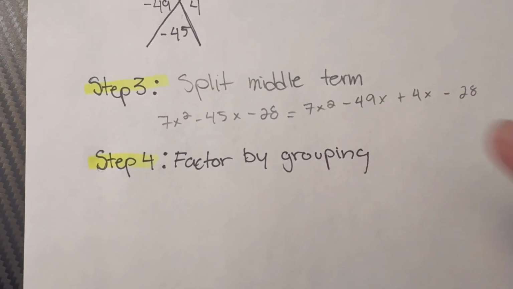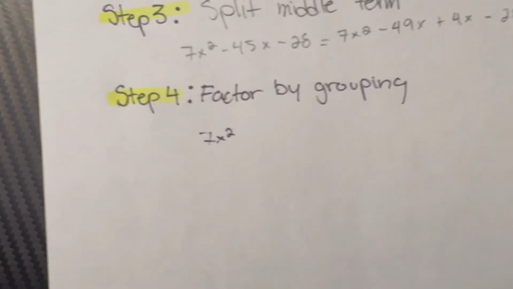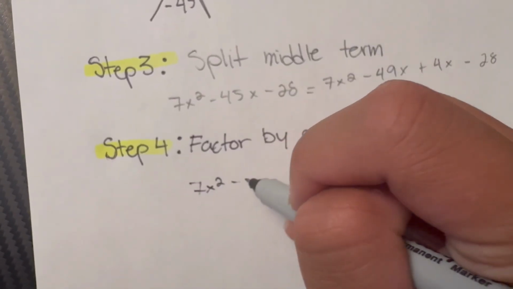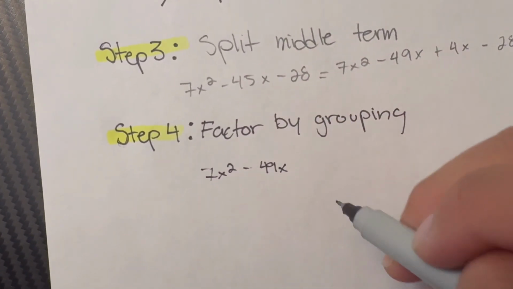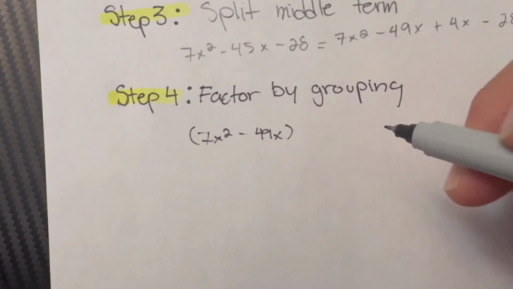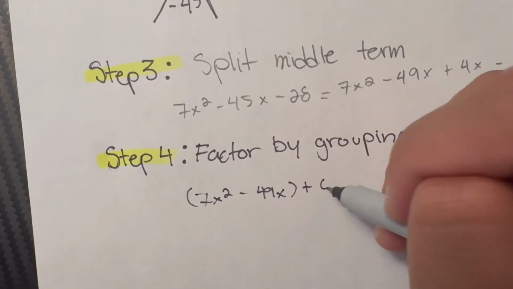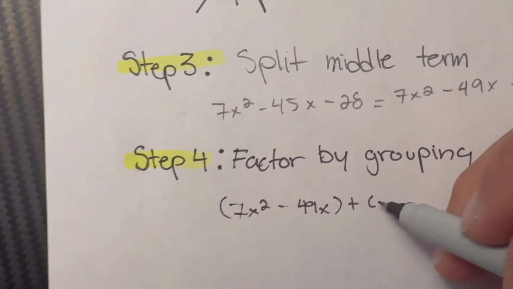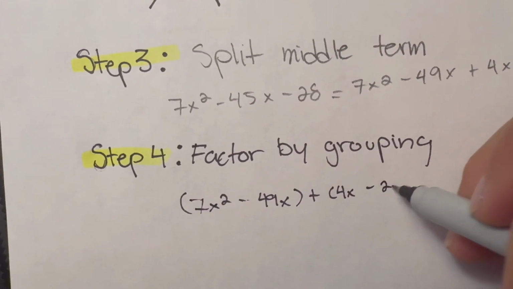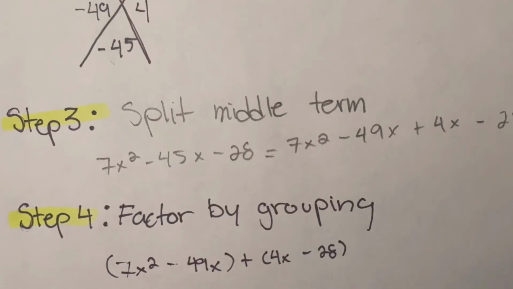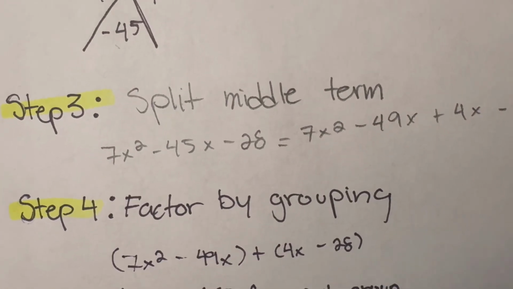We take these new terms that we got and just group them into 2. So if we take 7x squared minus 49x, and we put those in parentheses, then we do the adding sign. And then we take this side, which is 4x minus 28. You put that in parentheses as well. The reason why I put this equation into 2 parentheses is so we can factor out by grouping.